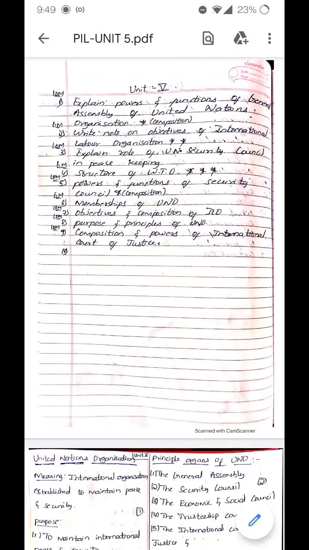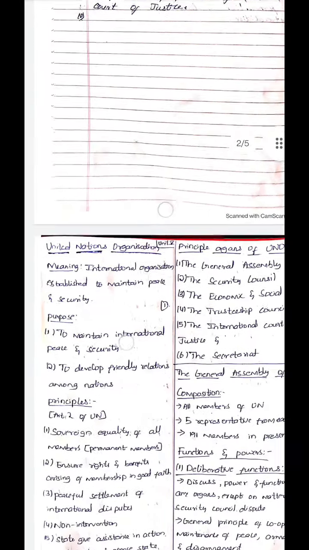Public International Law, Unit 5. So these are the important questions in Unit 5. We will see them one by one.